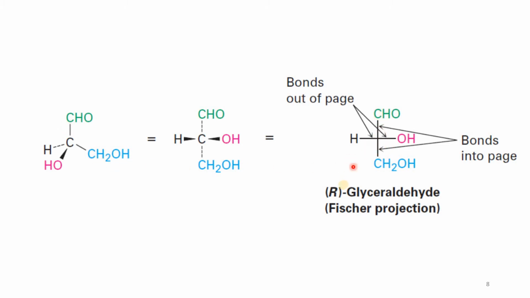Okay. Then this compound is known as R-glyceraldehyde. What is the meaning of R? R stands for the absolute configuration. We will discuss this later on. And this is the Fischer projection. So this compound is changed into the Fischer projection. The bonds which were in the plane earlier are on the vertical line, and the bonds which were out of the plane are now on the horizontal line.